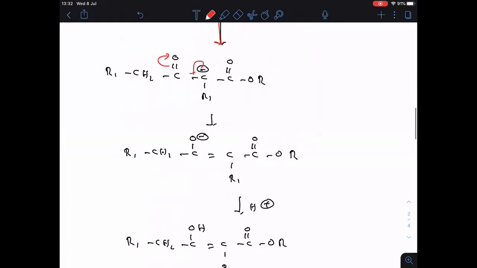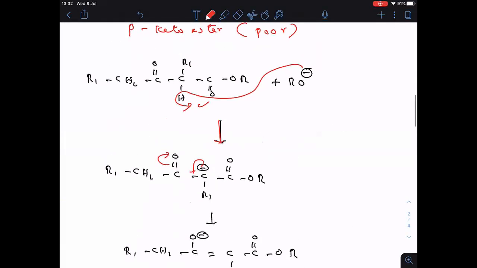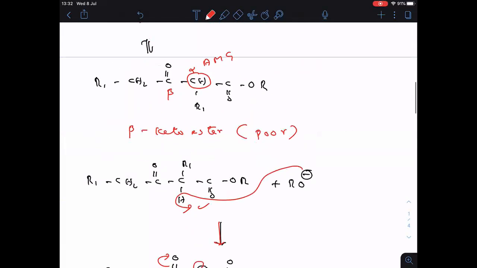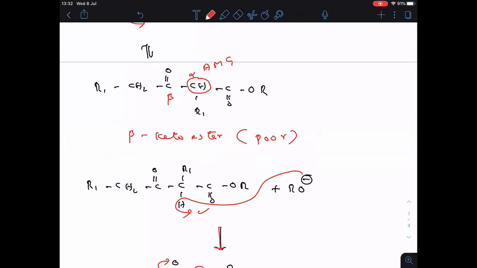Now everyone knows, already we got the beta keto ester, but the yield is very poor. Clear? Why? Because all the steps are thermodynamically reversible. To increase the yield, we have to move the reaction only in one direction. When that is possible, you write afterwards. I'll give you some time.